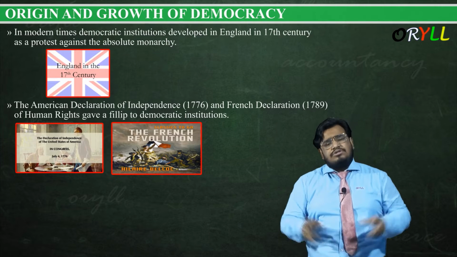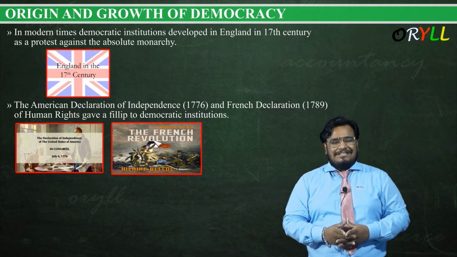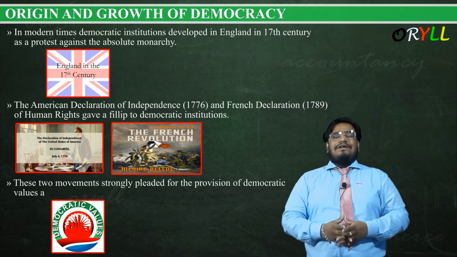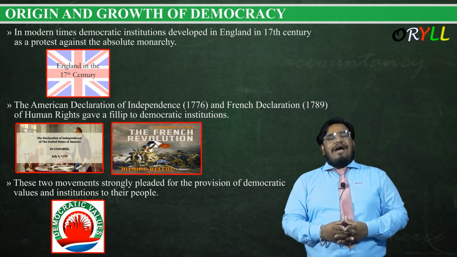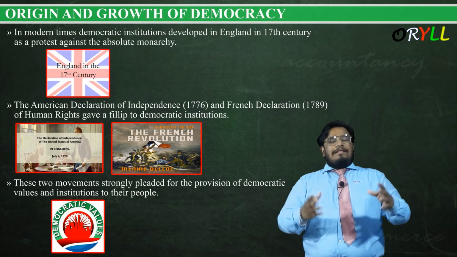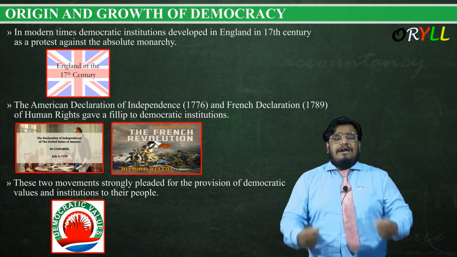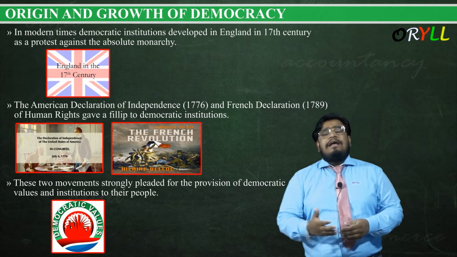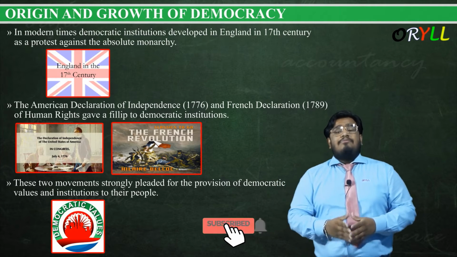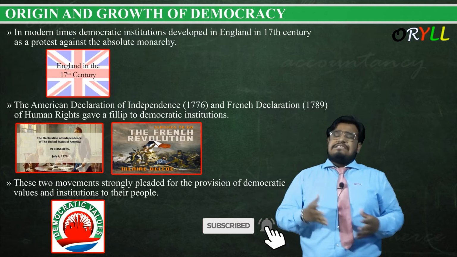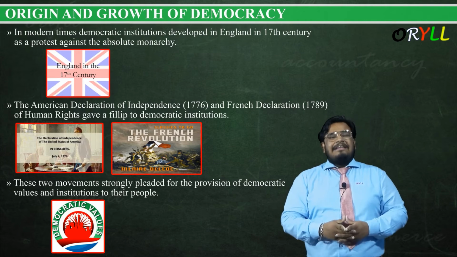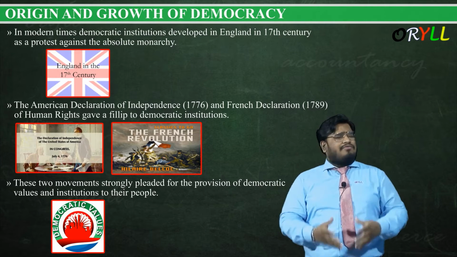This gave importance to various democratic institutions. These two movements strongly pleaded for the provision of democratic values and institutions to their people. That means these are the two very important movements which pleaded that, guys, we should have something called democracy, which happened in 1776 and 1789. So this was the origin and growth of democracy.